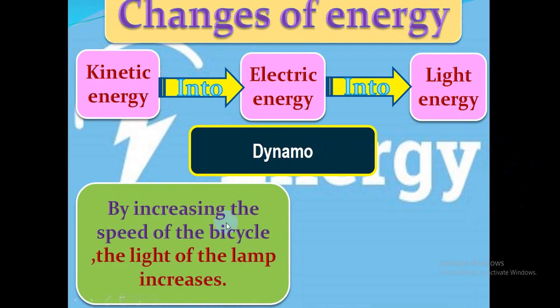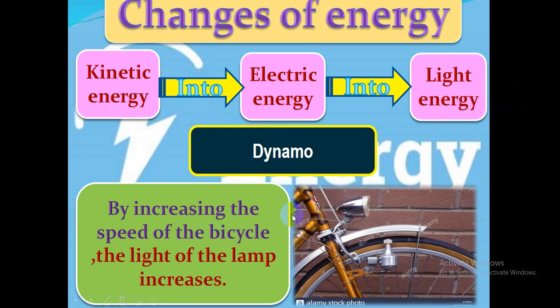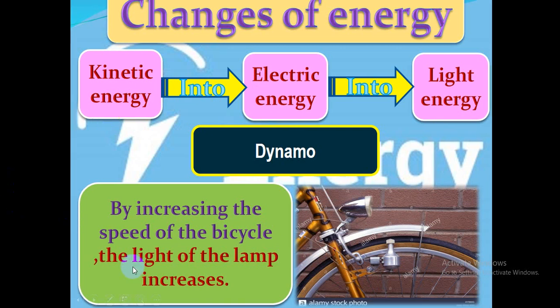By increasing the speed of the bicycle, that means more kinetic energy. By increasing the kinetic energy, that means more electric energy, that means more light energy, so the light of the lamp will increase.